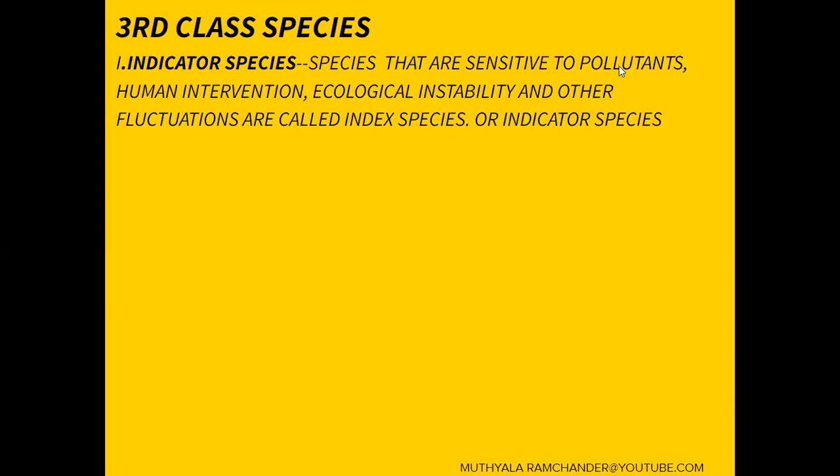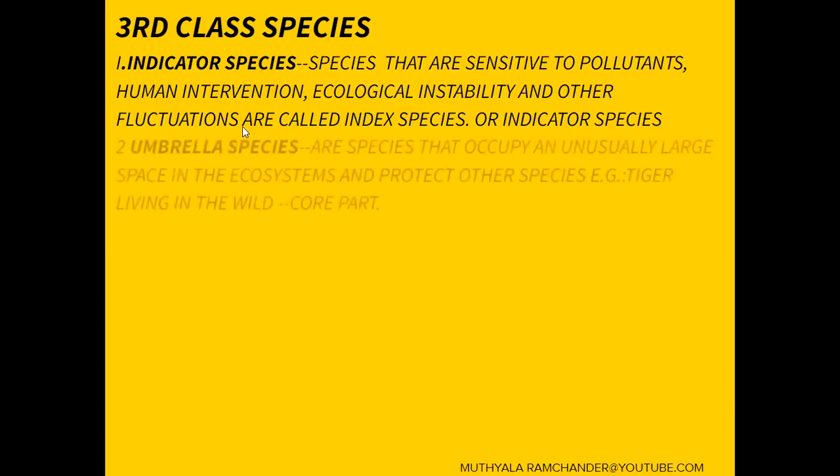If pollutants increase in the ecosystem, the species that are more sensitive to those pollutants are called index or indicator species. The pollutants may be from human interventions, ecological unsustainability, or other fluctuations.